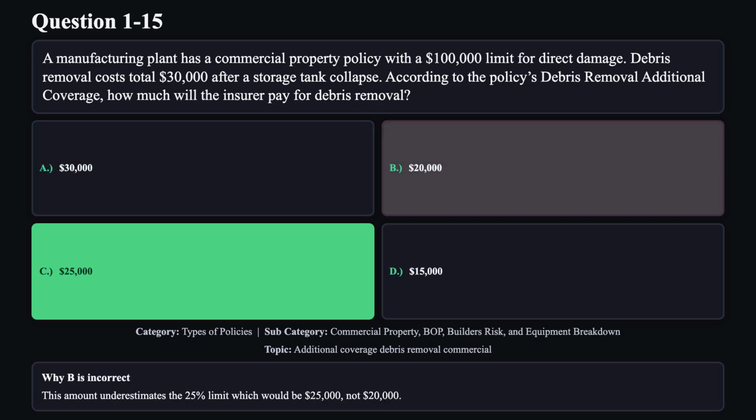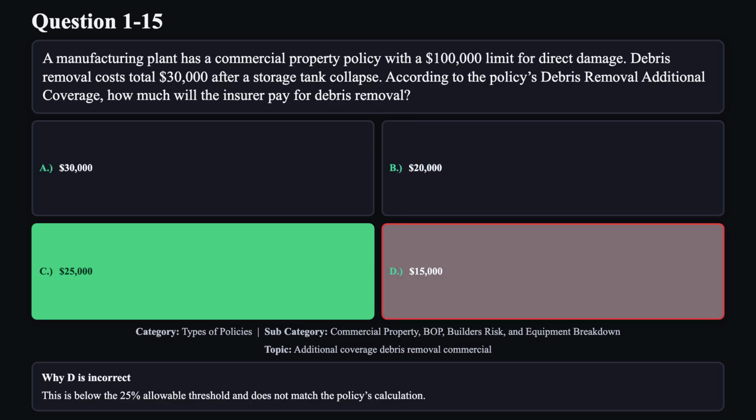Reason B is not correct. This amount underestimates the 25% limit, which would be $25,000, not $20,000. Reason D is not correct. This is below the 25% allowable threshold and does not match the policy's calculation.